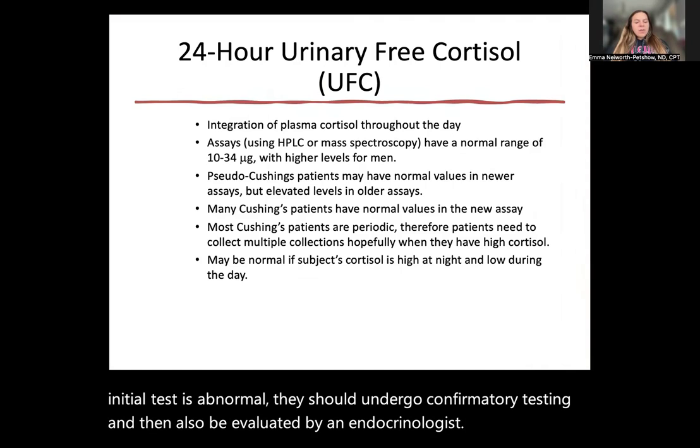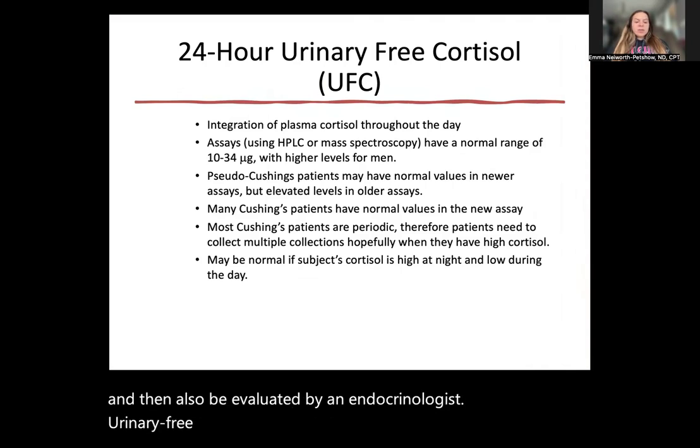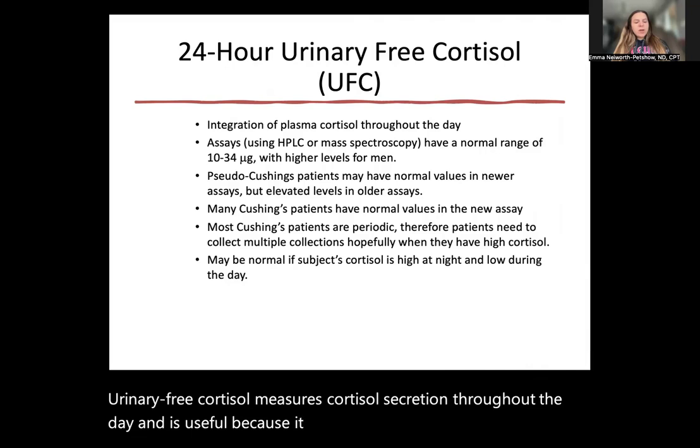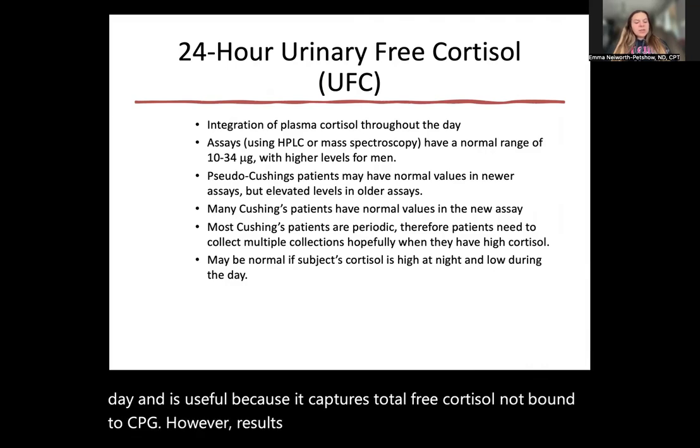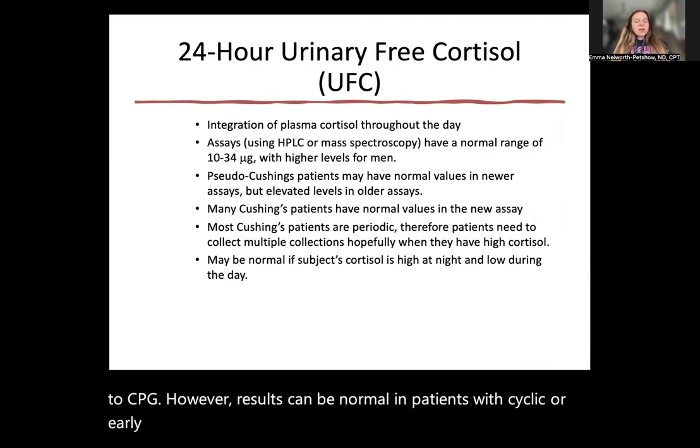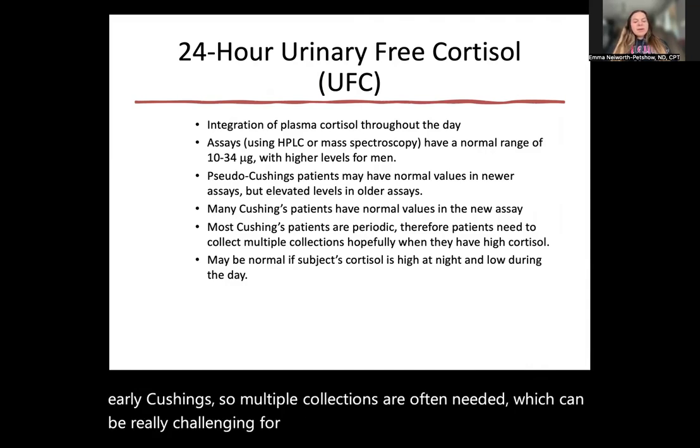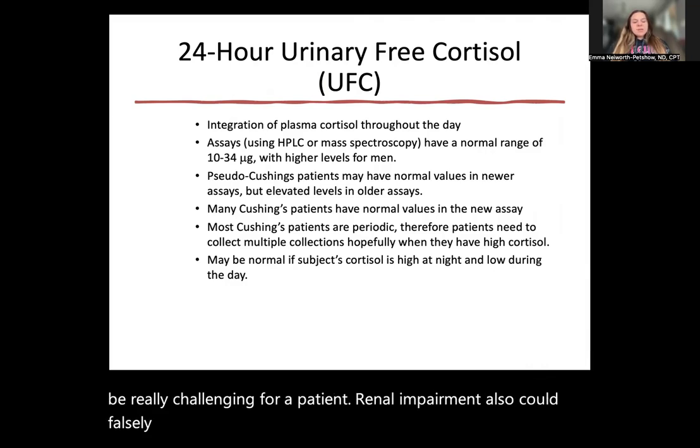Urinary free cortisol measures cortisol secretion throughout the day and is useful because it captures total free cortisol, not bound to CBG. However, results can be normal in patients with cyclic or early Cushing's, so multiple collections are often needed, which can be really challenging for a patient. Renal impairment also could falsely lower levels, and this test is best when cortisol is consistently elevated rather than episodically elevated.